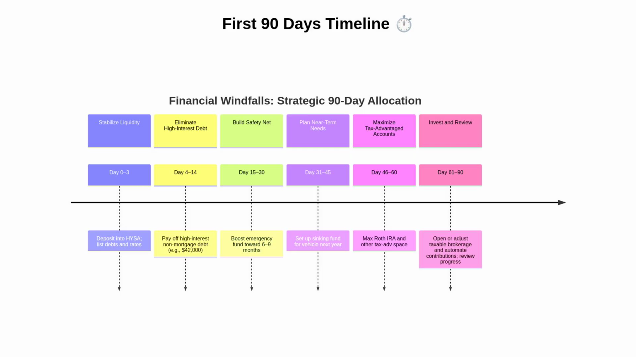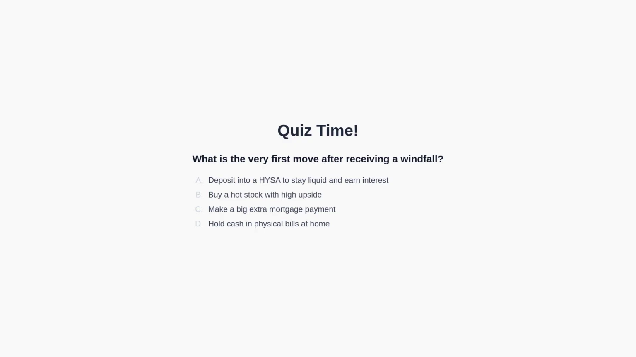Then, review progress. Question: what is the very first move after receiving a windfall? Options are: 1. Deposit into a high-yield savings account to stay liquid and earn interest. 2. Buy a high-upside stock. 3. Make a large extra mortgage payment. 4. Hold cash and physical bills at home. You may pause the video now to think about the answer. We will discuss the answer in the next section of the video.